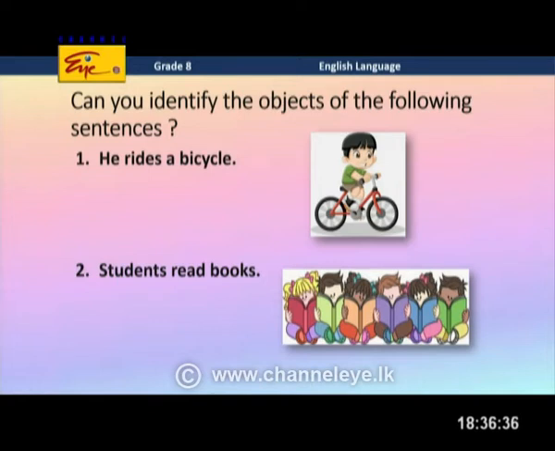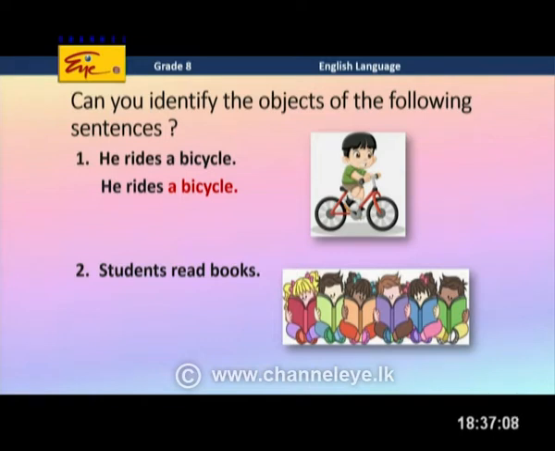He rides a bicycle. Can you get the object? What does he ride, Miss? A bicycle. A bicycle, yes. So, in this sentence, the object is a bicycle. Don't drop a because it is also a part of the object, right? So, a bicycle is the object.